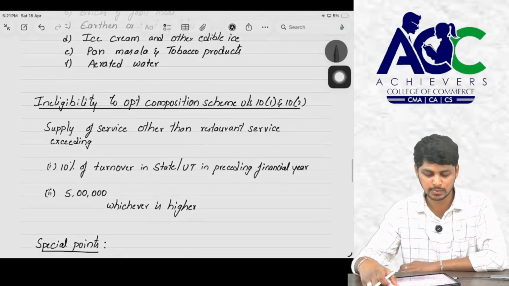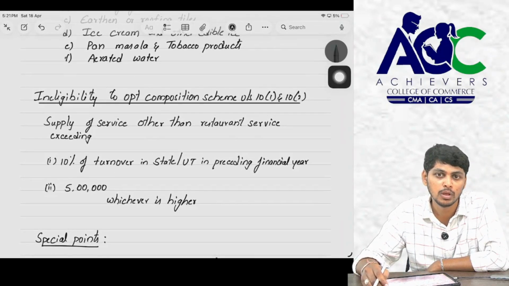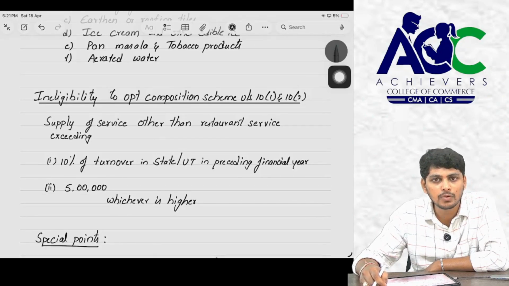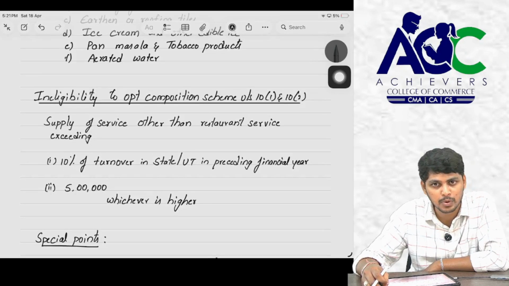Sir, who are ineligible for the composition scheme under section 10(1) and 10(2)? Sir, under 10(2)(a) it is entirely applicable to the service provider, but in case of 10(1) and 10(2), it is only applicable to restaurant service providers.